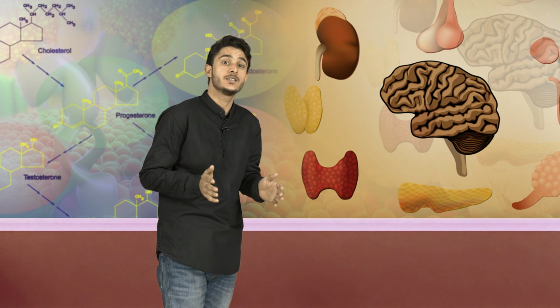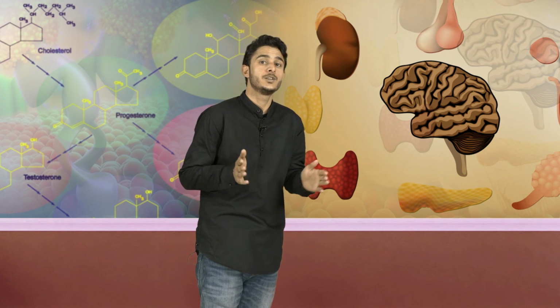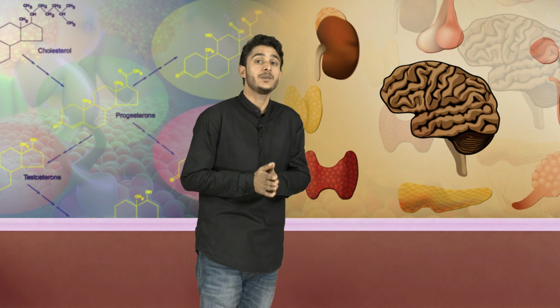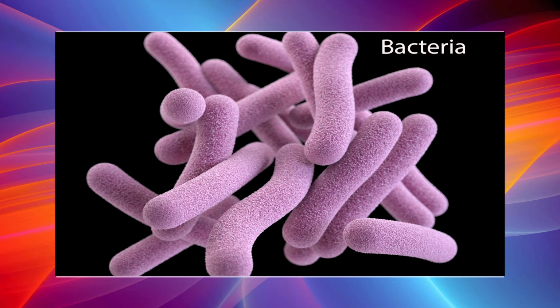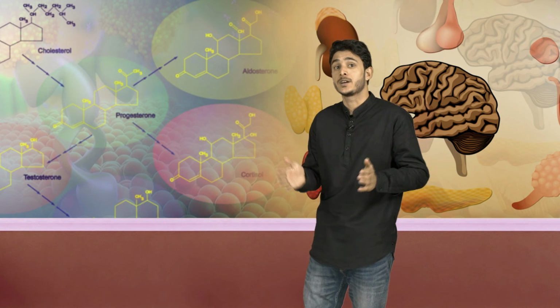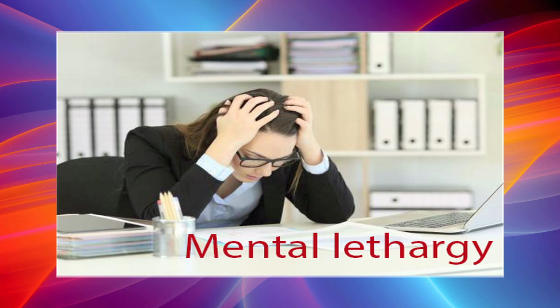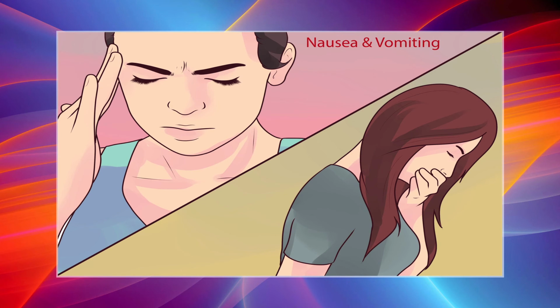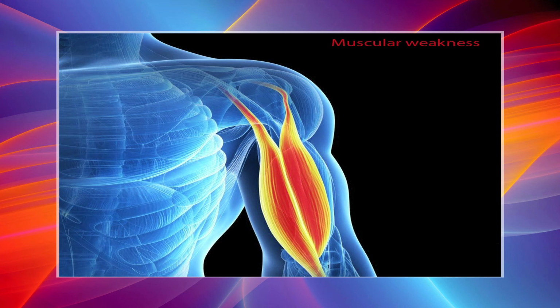The majority of cases are autoimmune disorders in which antibodies cause adrenal cortex destruction or block binding of ACTH or adrenocorticotropic hormone to its receptors. Pathogens such as the bacterium that cause tuberculosis also may trigger adrenal cortex destruction. Symptoms which typically do not appear until 90% of the adrenal cortex has been destroyed include mental lethargy, anorexia, nausea and vomiting, weight loss, hypoglycemia and muscular weakness.